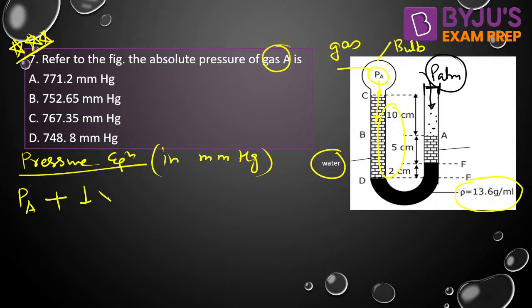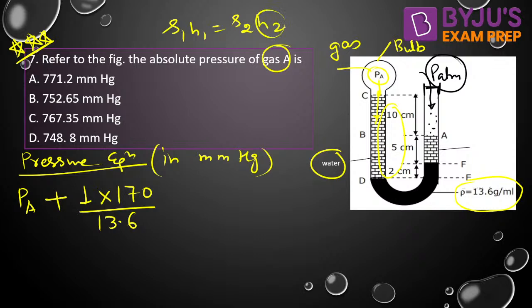So specific gravity of water is 1 into 170 mm, divided by 13.6, the specific gravity of mercury. I have used S1 H1 is equal to S2 H2. S1 is water, H1 is the water column, S2 is the specific gravity of mercury.